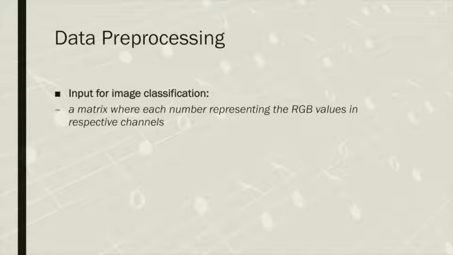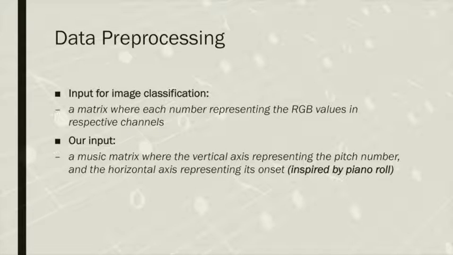As we all know, CNN has achieved great success in the field of image classification, and the input of those networks is a matrix where each number represents the RGB values in respective channels. Therefore, we also want to convert the music into a music matrix, where the vertical axis represents the pitch number and the horizontal axis represents its onset.